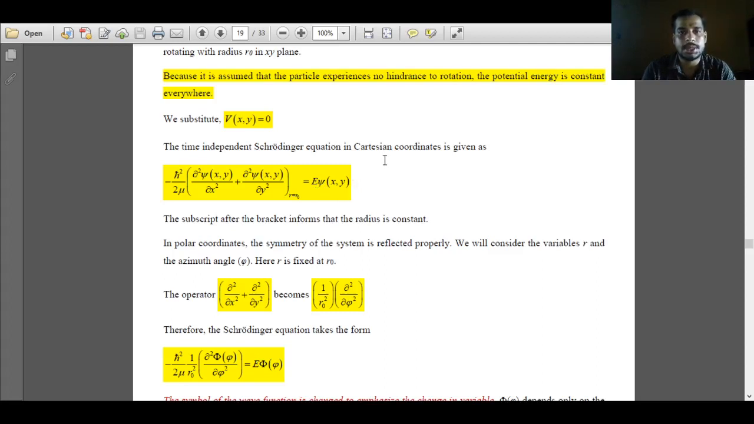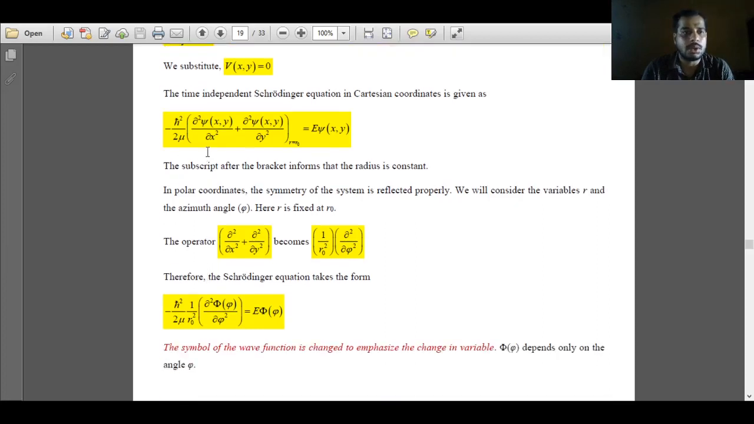Now it is expressed in the Cartesian coordinate system. We'll convert this time independent Schrodinger wave equation from Cartesian coordinates to polar coordinates. Here we have not included any potential energy part, because during rotation the potential energy remains constant, and we have taken it to be 0. That's why we have considered only the kinetic energy of the system. Now we will convert the Cartesian coordinates to the polar coordinate system.